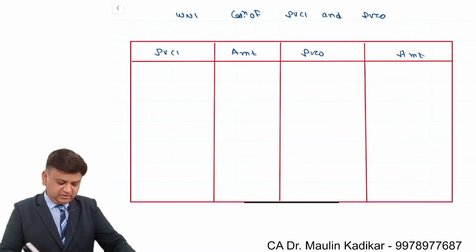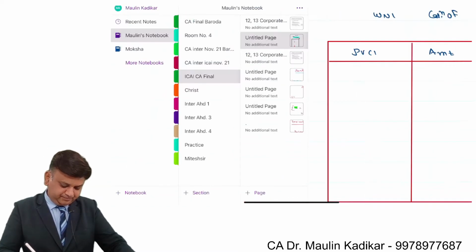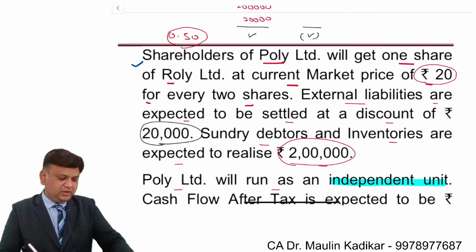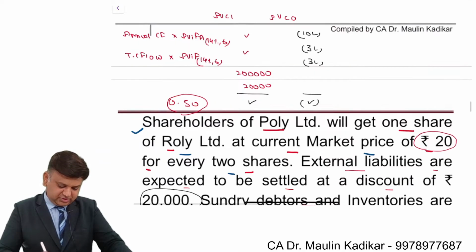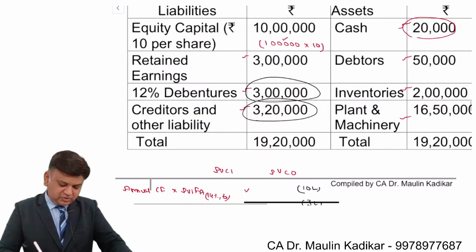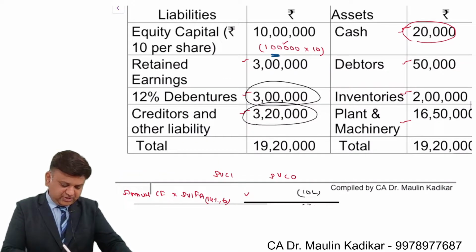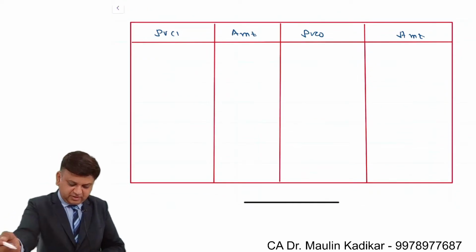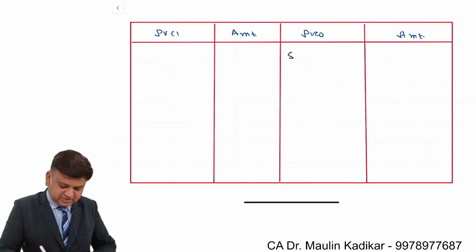Shareholders of Poly Limited, that is this portion, will get one share of Roly Limited at current market price of 20 for every 2 shares. So we understand that there are 1 lakh equity shares into 0.5. So it comes in the present value of the cash outflow, shares consideration.